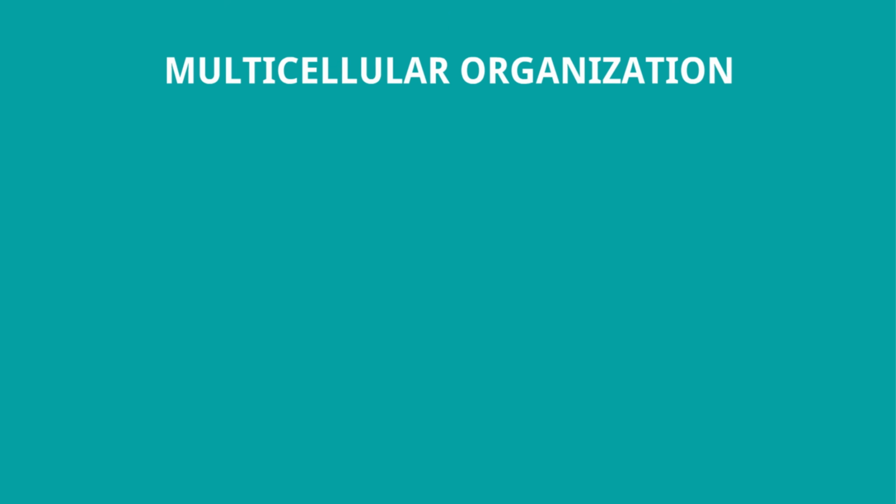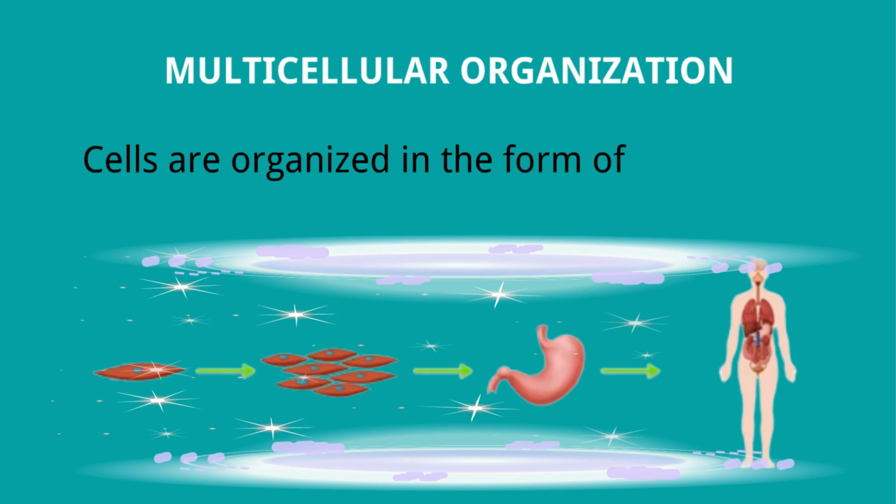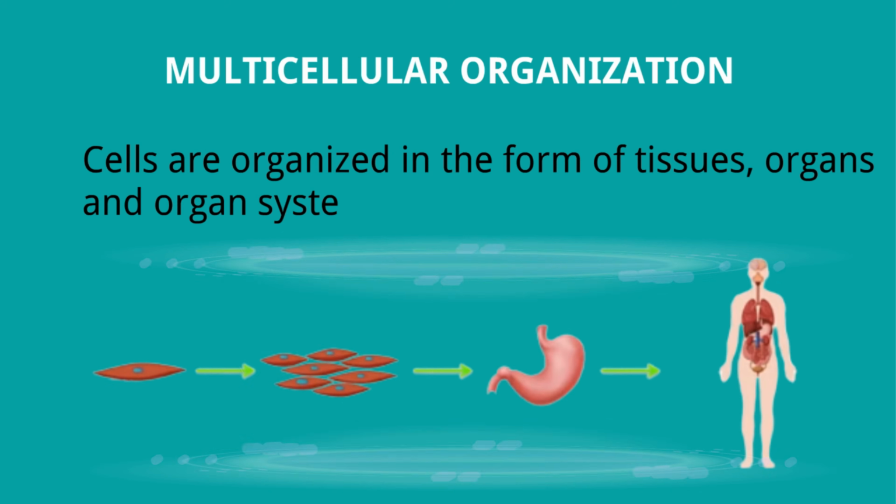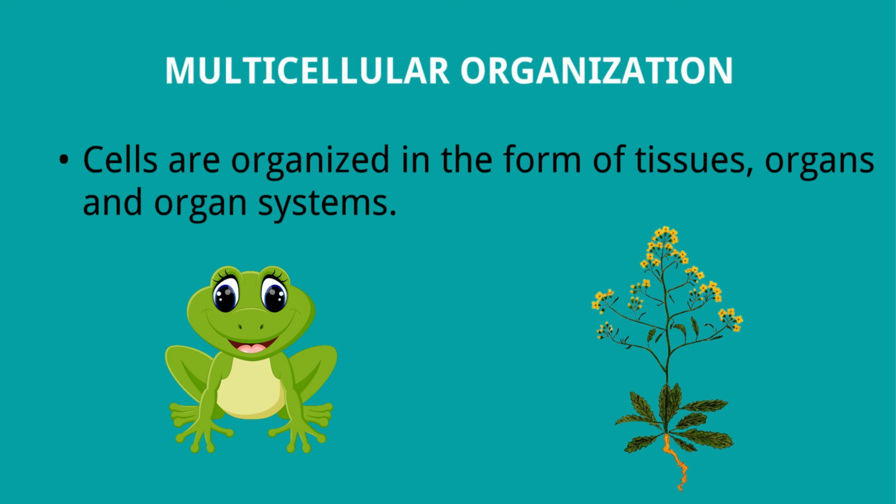Multicellular organization. In multicellular organization, cells are organized in the form of tissues, organs and organ systems. Frog and mustard are familiar examples of multicellular organization.